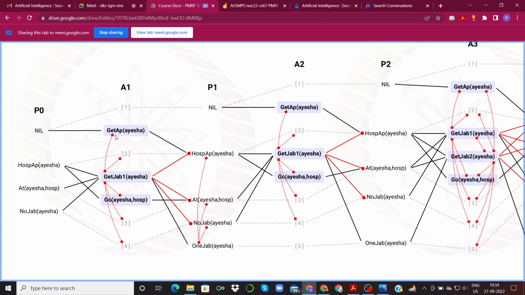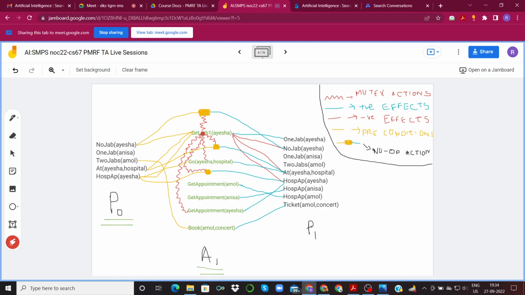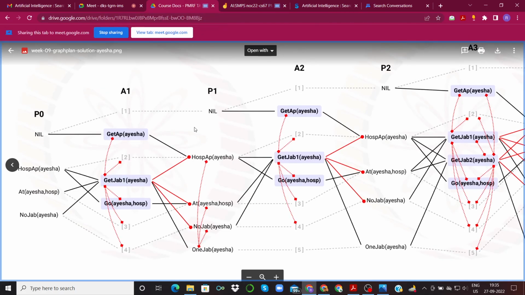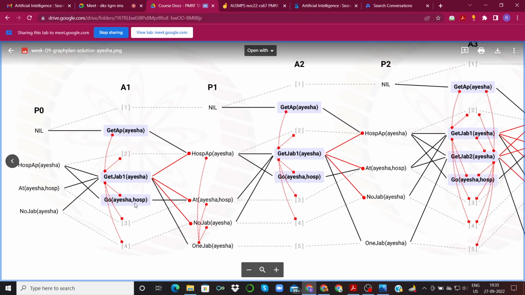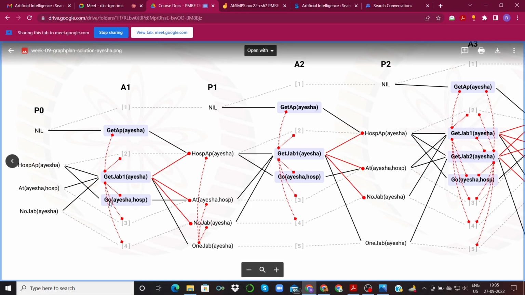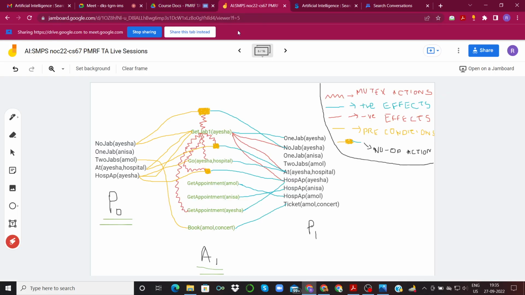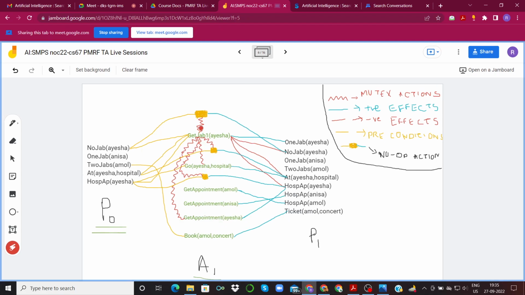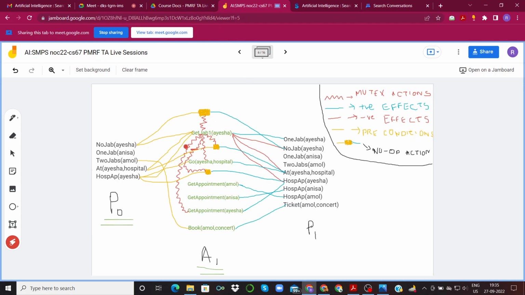So if you recall, as we just saw over here, get jab 1 Aisha and go Aisha hospital were mutually exclusive, right? A similar thing is depicted over here. Get jab 1 Aisha and go Aisha hospital are mutually exclusive. Similarly, this is also mutually exclusive with some no-op operators, and you can see there are 1, 2, 3, 4, 5 mutex edges over here, and also in our graph we had 5 mutex edges, right? 1, 2, 3, 4, and 5.